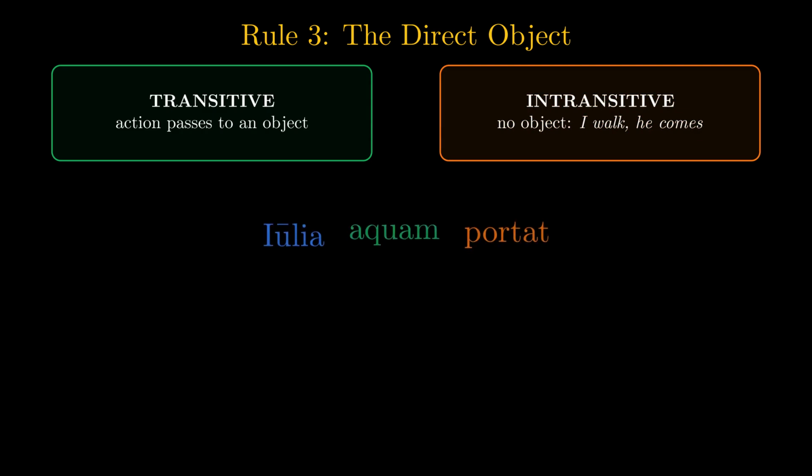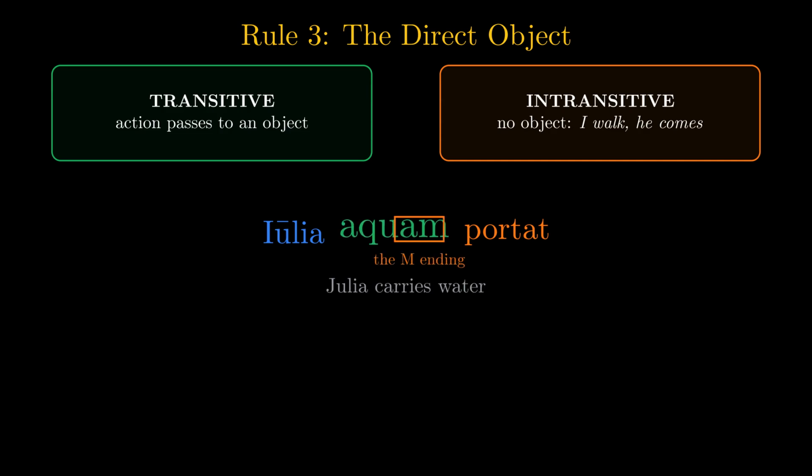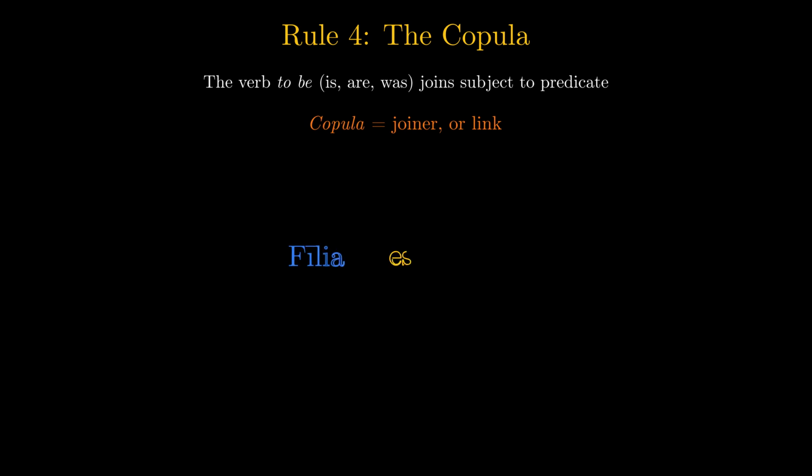Listen to a transitive verb in Latin. Iulia aquam portat, Julia carries water. The object carries that am ending. Aquam. Once more. Iulia aquam portat. Rule 4. The copula. The verb to be, is, are, was, tells us nothing about the subject and governs no object. It simply joins the subject to the meaningful words in the predicate. Copula means joiner or link. Filia est Iulia, his daughter is Julia. The copula links daughter to Julia.